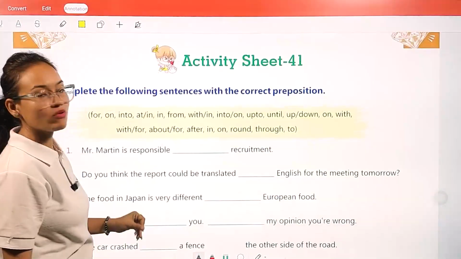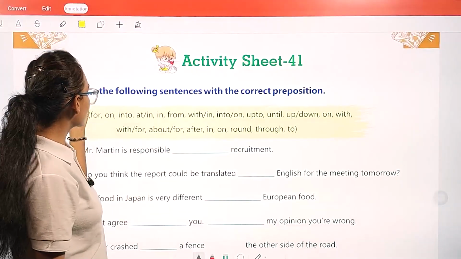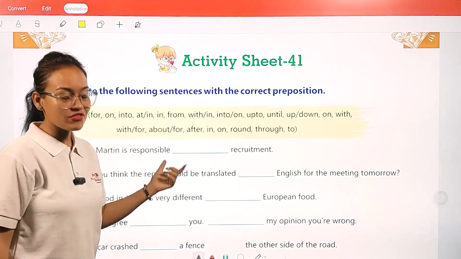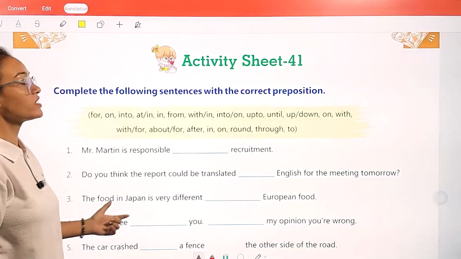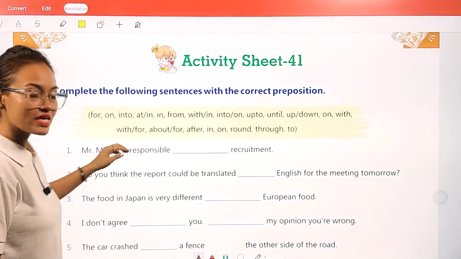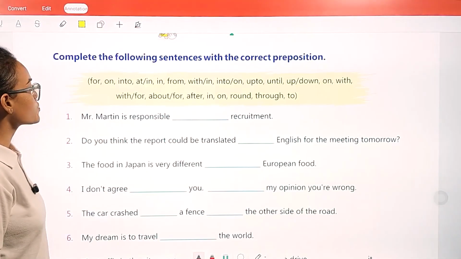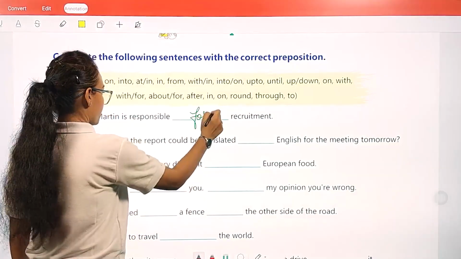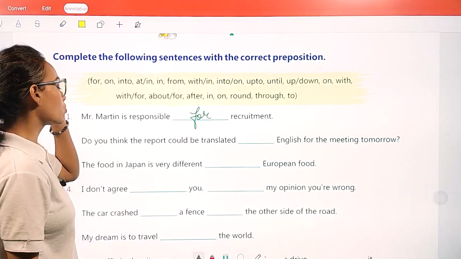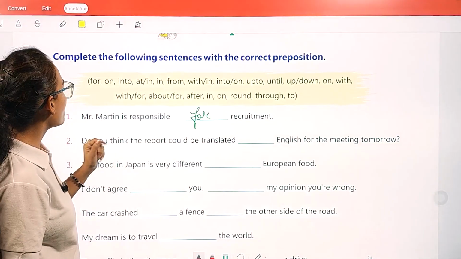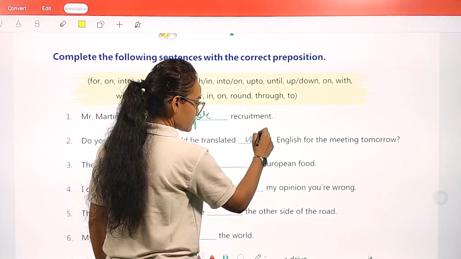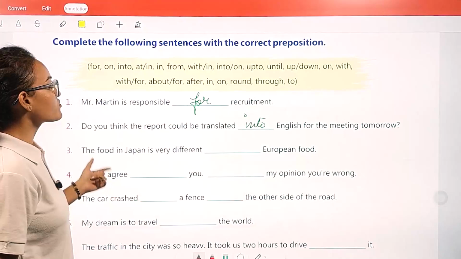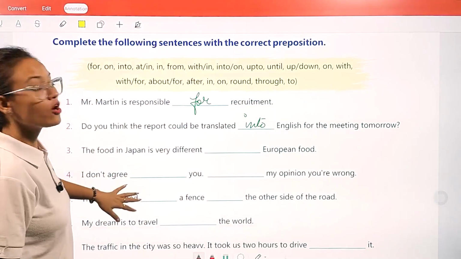Now, activity sheet number 41. Here, what we have to do is complete the following sentences with the correct preposition. My dear student, here the blanks are given and we are going to fill them with the help of the words given in this box. Mr. Martin is responsible for recruitment. Do you think the report could be translated into English for the meeting tomorrow? The food in Japan is very different from European food.